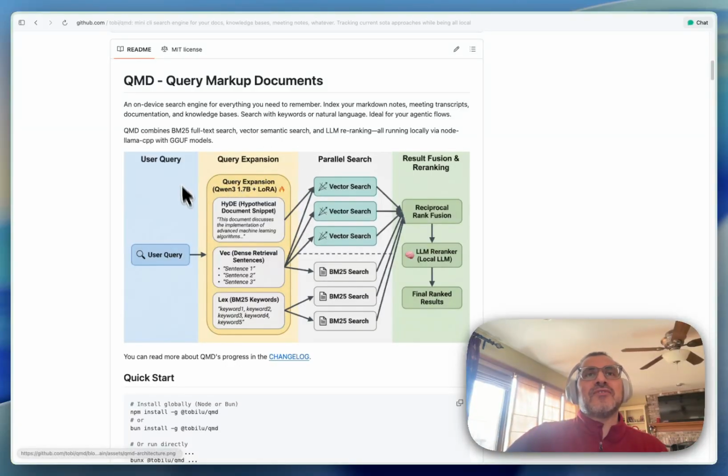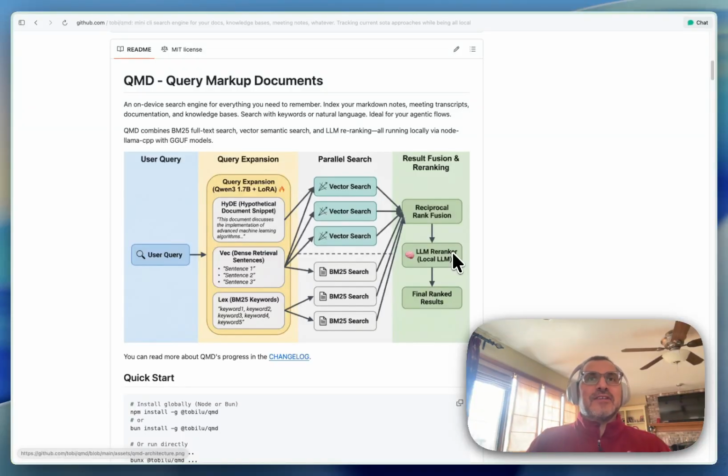It allows you to do queries against any set of markdown data sources, and it comes packaged with a mini SQL database search, and it also has alongside it an LLM re-ranker.